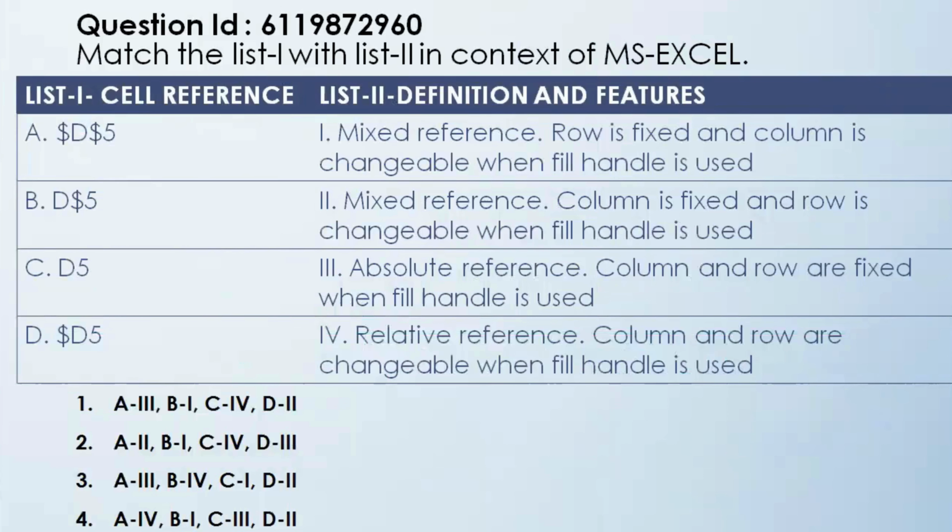Match list 1 with list 2 in context of Microsoft Excel. List 1 talks about the different cell references and list 2 talks about definition and feature. The first definition is mixed reference, row is fixed and column is changeable when fill handle is used. Second definition is mixed reference, column is fixed and row is changeable when fill handle is used. Third definition is absolute reference, column and row are fixed when fill handle is used. Fourth definition is relative reference, column and row are changeable when fill handle is used.